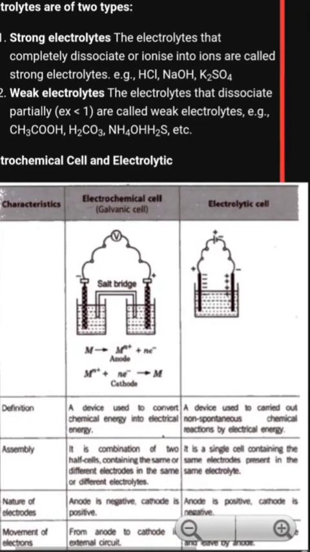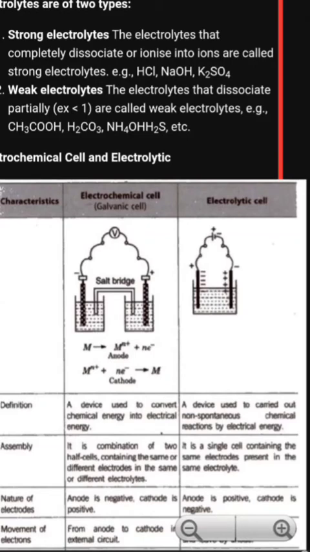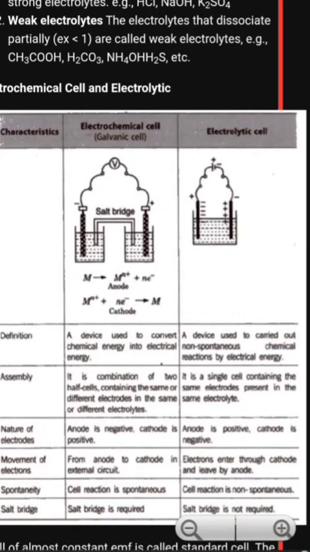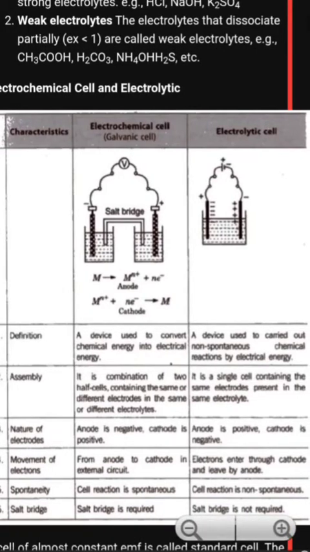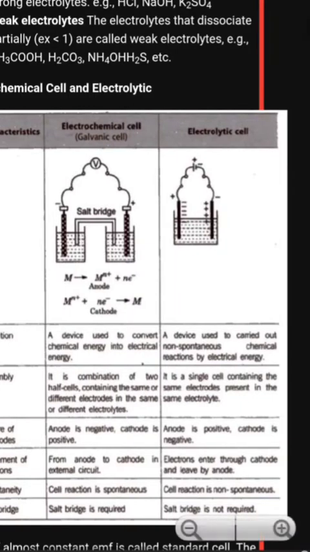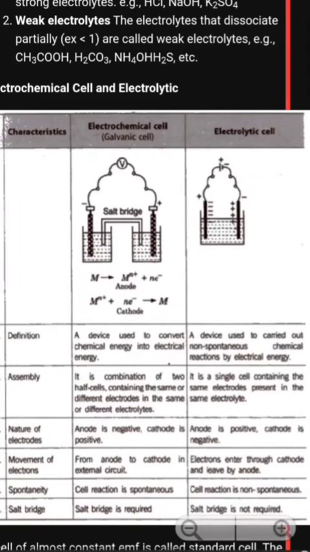Next, nature of electrodes. In the galvanic cell, anode is negative and cathode is positive, while in the case of the electrolytic cell, anode is positive and cathode is negative. This is a very important point for competitive exams. Next, movement of electrons: in the electrochemical or galvanic cell, electrons move from anode to cathode through an external circuit, which is the voltmeter connection. In the electrolytic cell, the electrons enter through the cathode and leave by the anode. Next one is spontaneity.